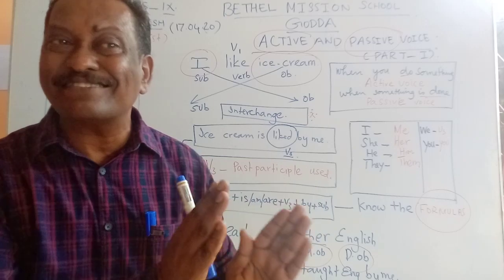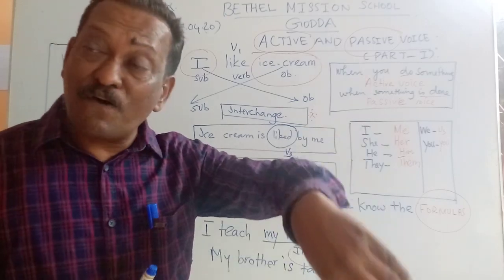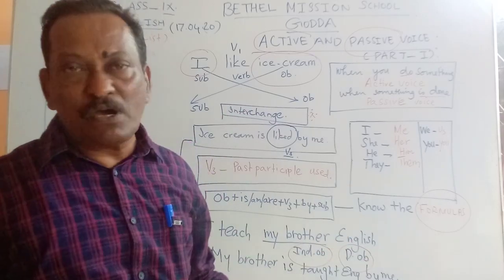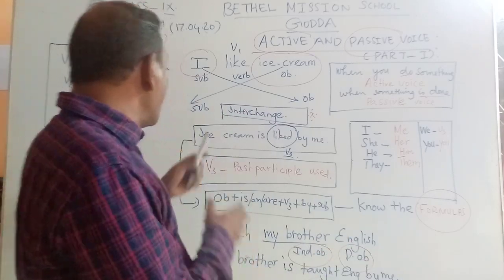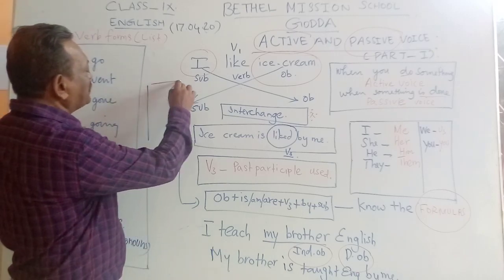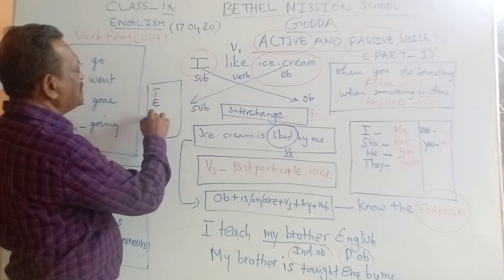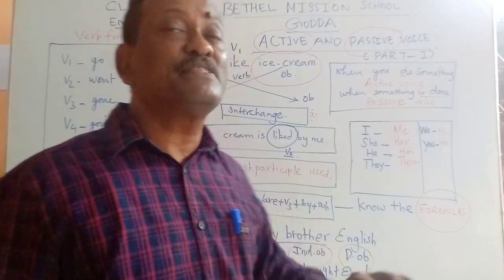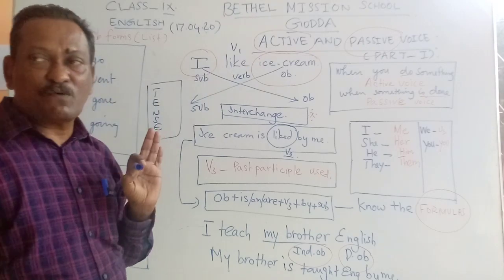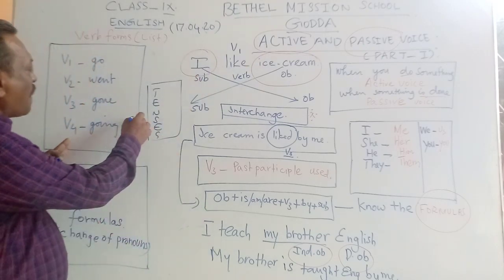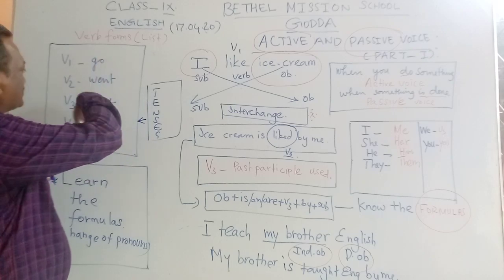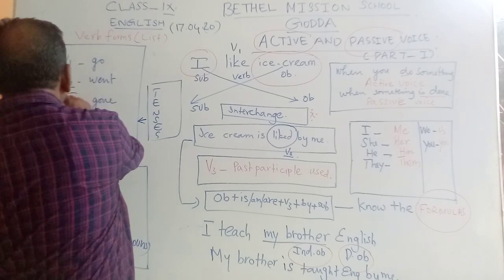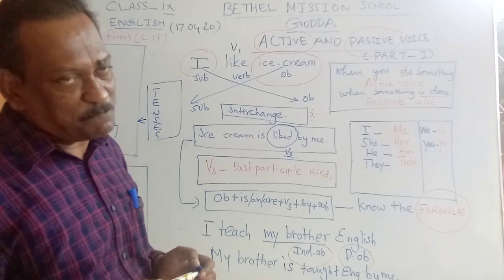You must know what the tenses in the active voice are. And you must know the formulas of them. Only then you will be able to convert the sentences from active into passive. So, learn your tenses, get your tenses right. That is very, very important because tenses act as the base. Tenses act as the base for active and passive voice. So when you talk about tenses, obviously you need to keep these things, that is the verb forms, in mind as well, especially this particular part, that is the past participle.